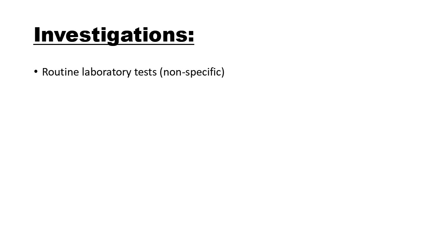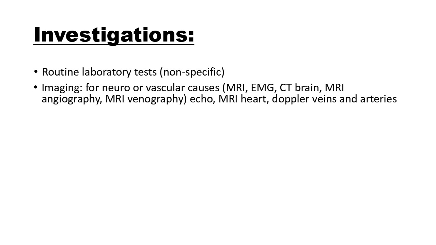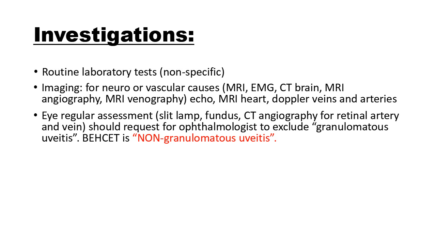Investigations: usually we do routine laboratory tests, but they are not specific for Behcet syndrome. Imaging is done for neuro or vascular causes, or heart, or Doppler for vein or arteries manifestations. The eye is important for regular assessments. You should do a slit lamp and fundus examination, and CT angio for retinal artery and retinal vein, which may have a thrombosis and cause blindness. You should request the ophthalmologist to exclude granulomatous uveitis. Behcet is a non-granulomatous uveitis.